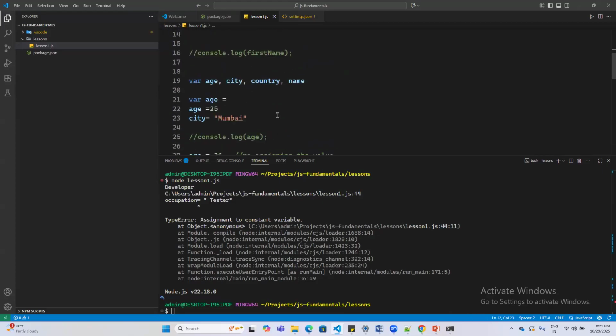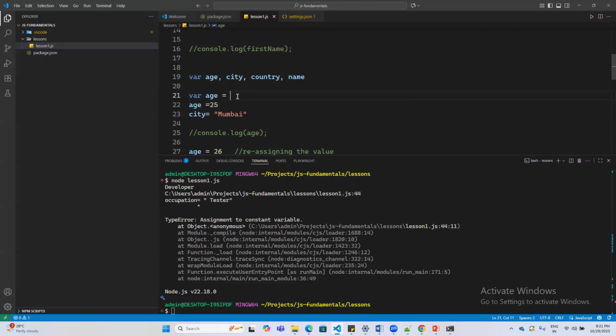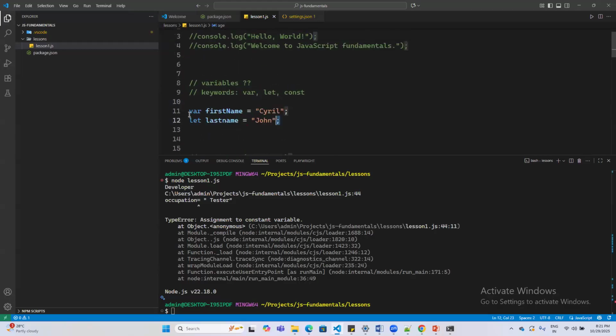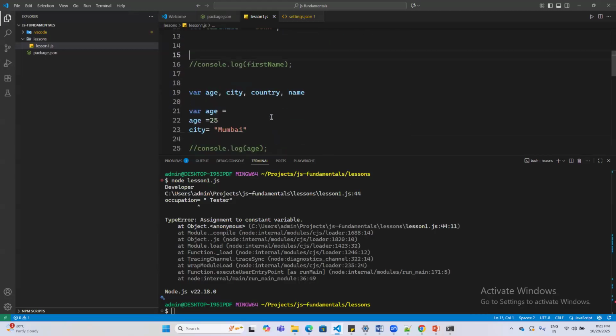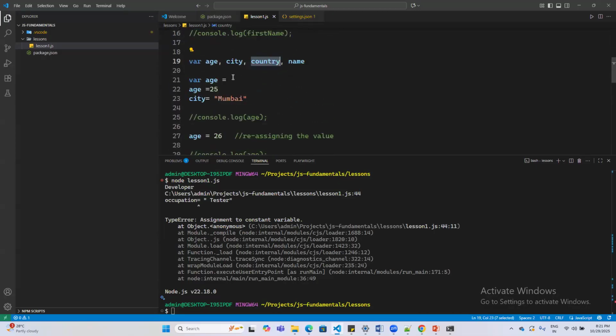So on the same line, for all the variables, we can give the values, right? Yeah, we can give. But while defining, you may have to give it again as var city, again var country. Like in this fashion, you can give it. Another way of defining all the variables together is to just provide the keyword at the front and then all the variable names with comma separated values. Okay, I did some mistake. I will correct it. Otherwise, I will land in error somewhere.